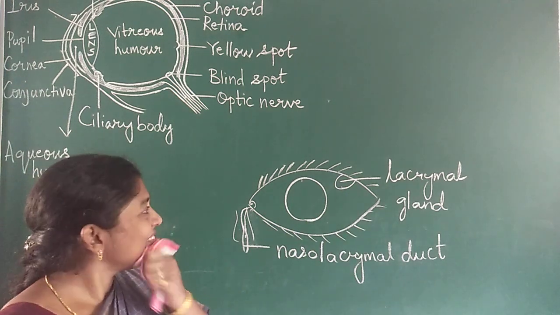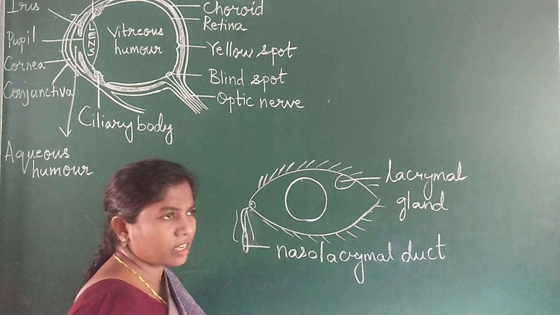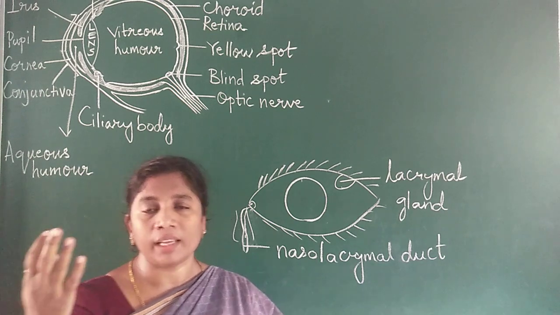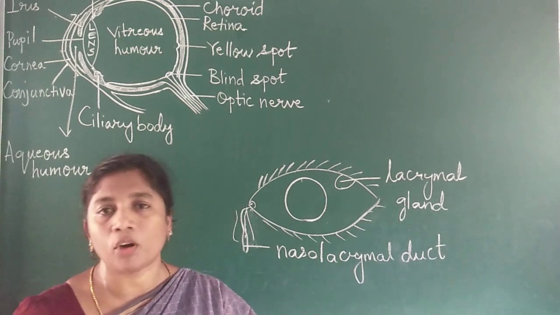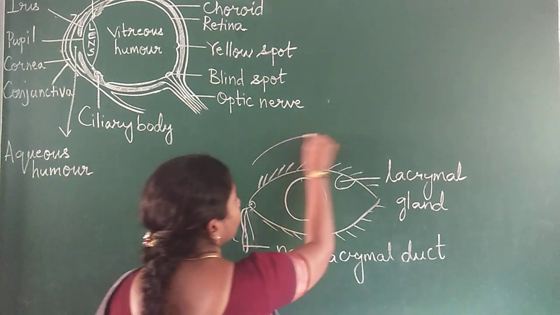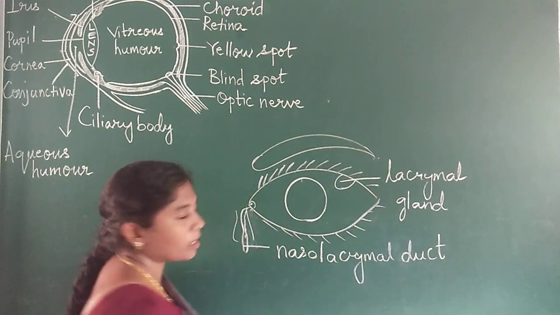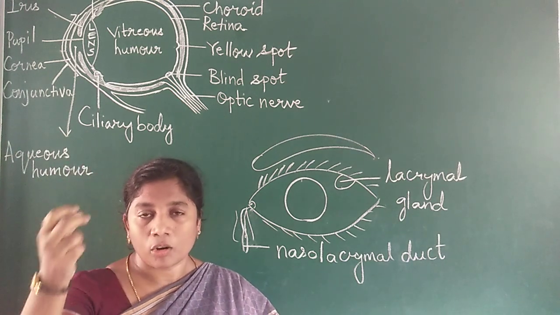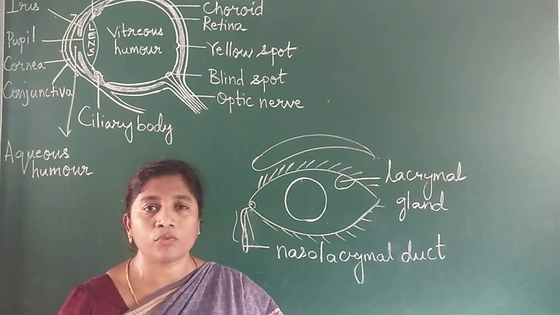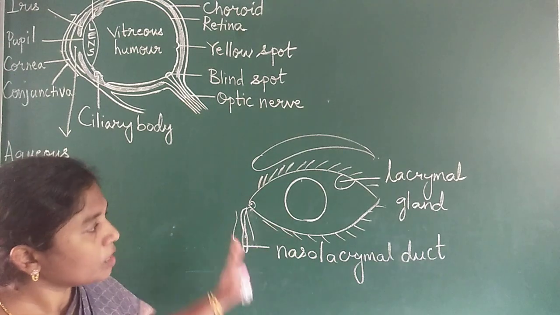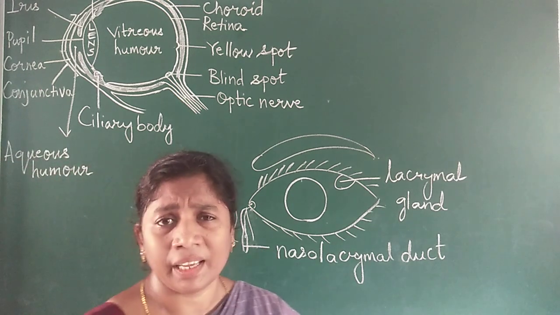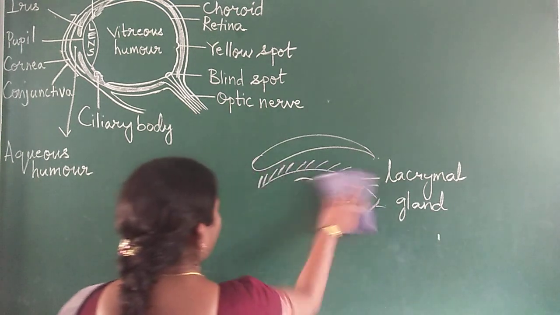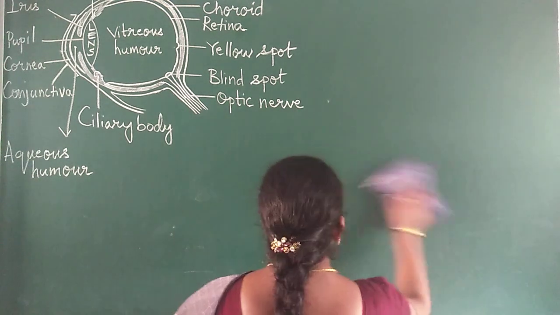Then you have eyelashes. Like you have eyelids to close your eyes, you also have eyelashes, which do not allow the larger particles to fall into your eyes. And of course you have eyebrows also. The eyebrow is not a part of the eye, but the eyebrows will protect. They do not allow sweat or water particles to fall into your eyes. This is simply about the smaller, external part of the eye, what you can see like this. And then coming to the most important part, the structure of the eye.